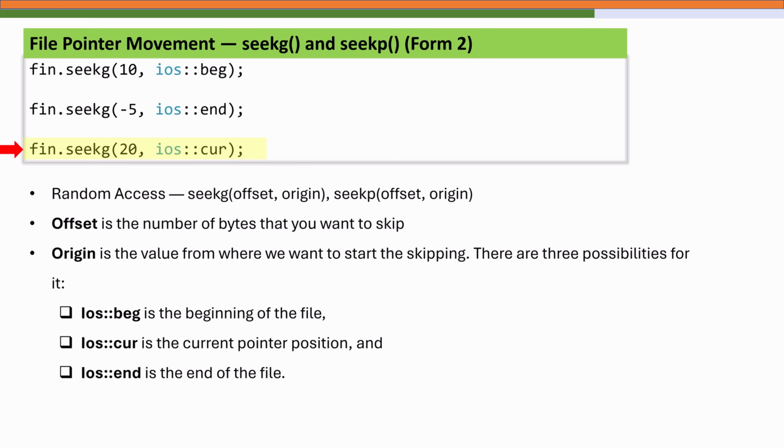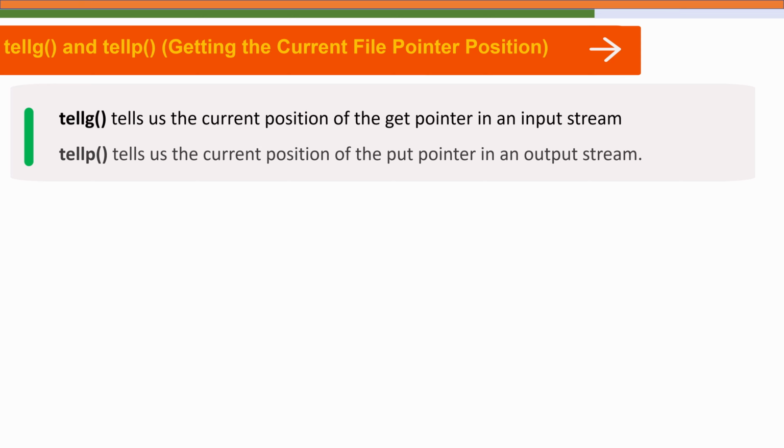So now that we have learned how to move the file pointers using seekg and seekp, let's see how we can know exactly where these pointers are at any moment. C++ provides two very useful functions for this purpose, tellg and tellp. Just like before, G stands for get and P stands for put. tellg tells us the current position of the get pointer in an input stream, while tellp tells us the current position of the put pointer in an output stream.